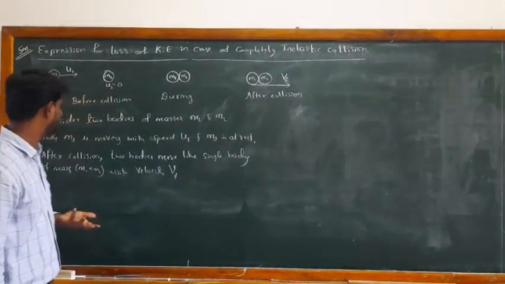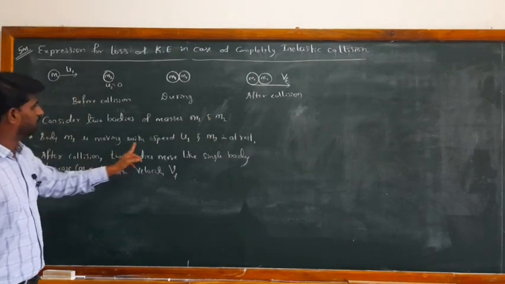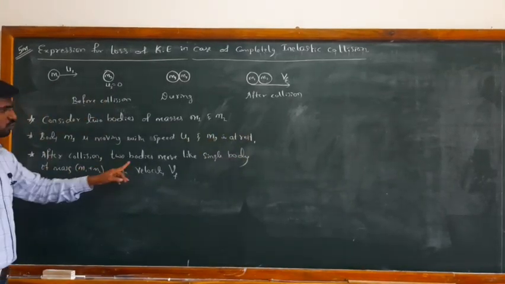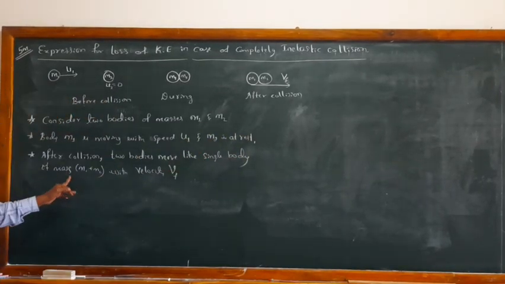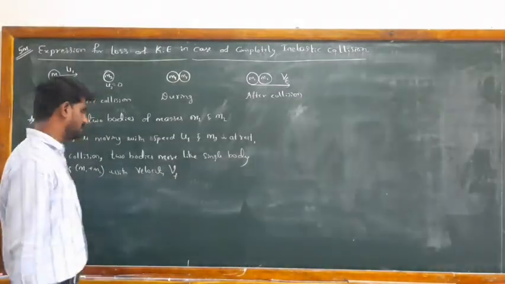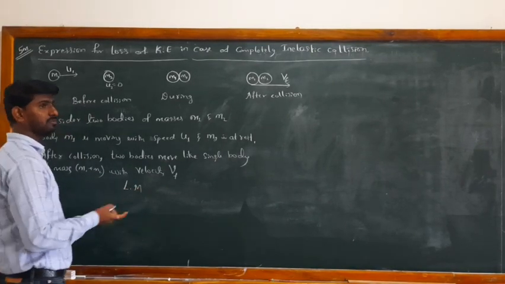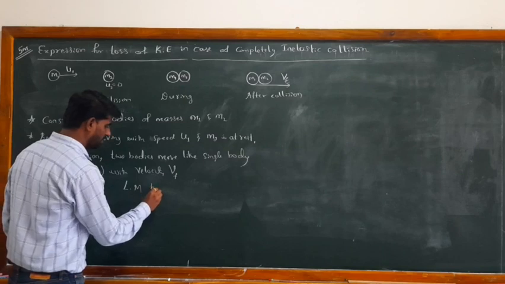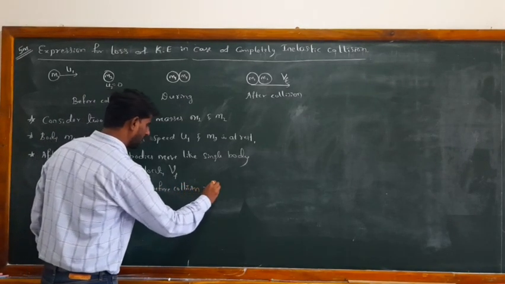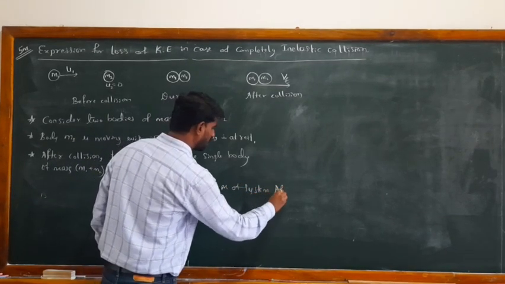So, let me explain the same thing. Consider two bodies of mass m1 and m2. The body of mass m1 is moving with speed u1 and m2 is at rest. After the collision, the two bodies move like a single body of mass m1 plus m2 with velocity Vf. Here only the conservation of linear momentum holds good. So the linear momentum of the system before collision is equal to the linear momentum of the system after collision.